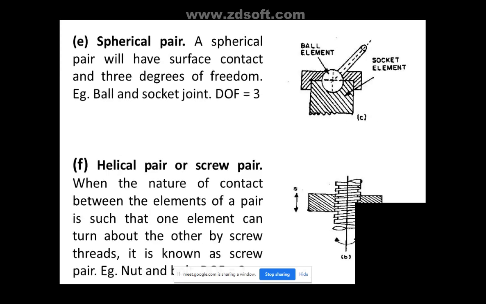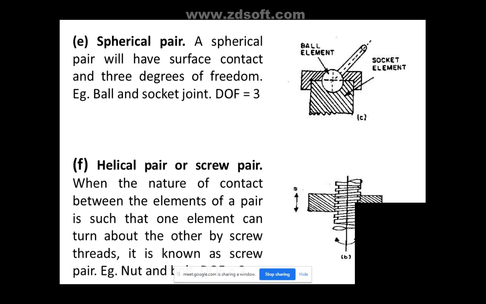Next, we have spherical pair. So spherical pair has a surface contact and 3 degrees of freedom. For example, a ball and socket joint. Have you seen a ball and socket joint, where it is there? That is nothing but your hip joint.